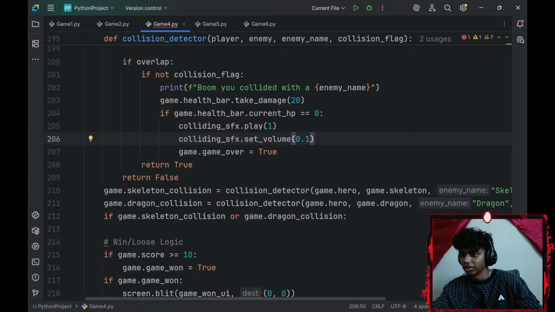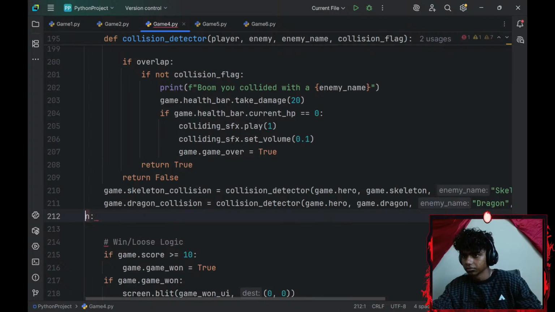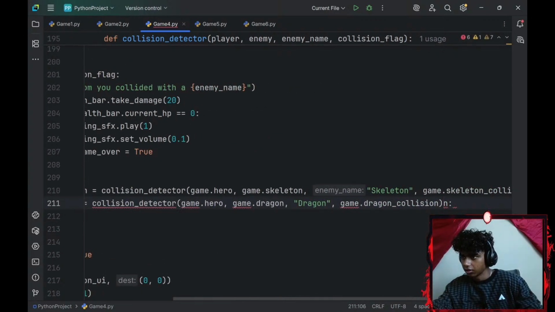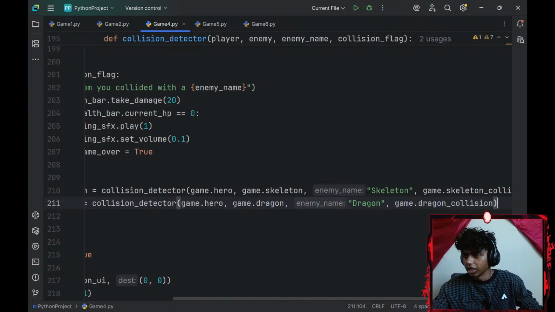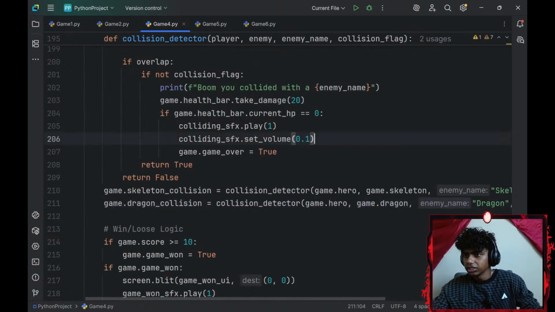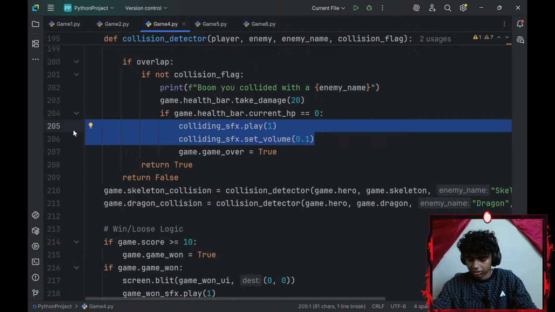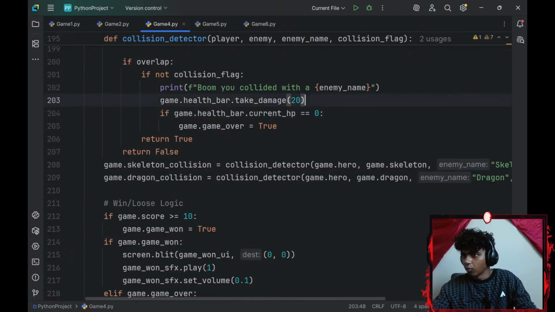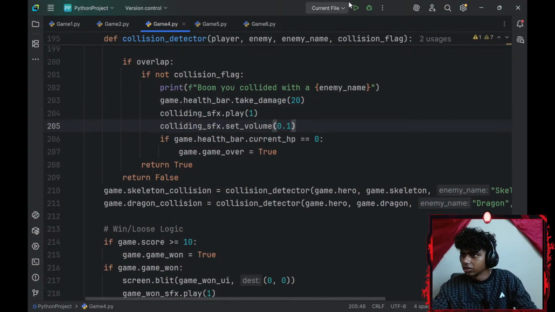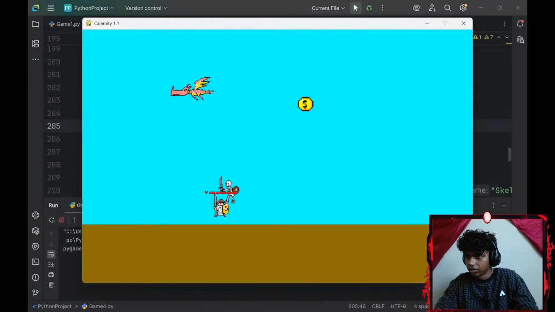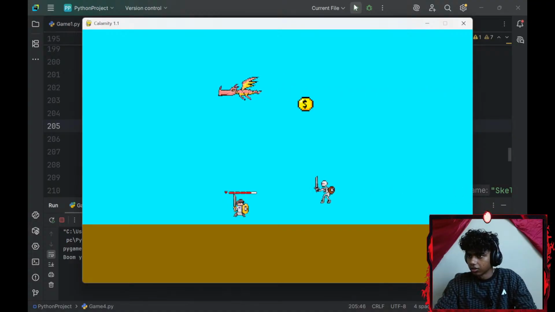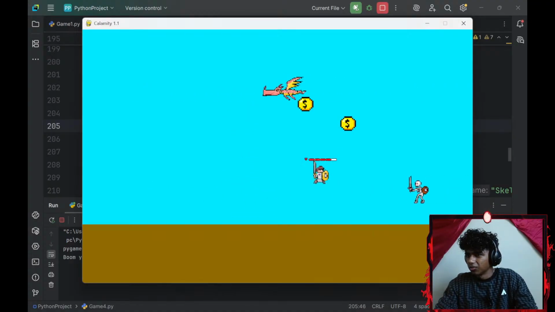And then I wouldn't need this. Let's delete the extras, maybe cover this with parentheses, copy that, and delete it from there, once my player takes damage. Now if I run the command. What is it?